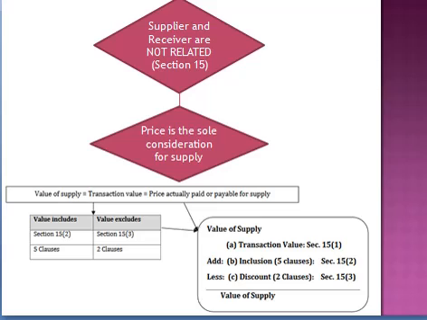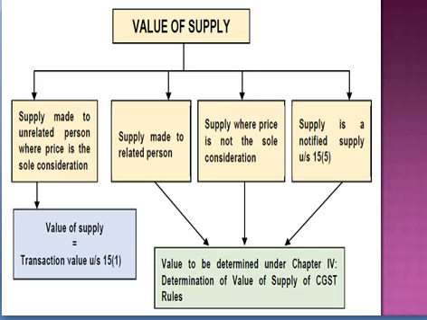In my last class, I have already told you that there are various situations for calculating the value of supply, but the remaining 3 portions are not covered in the CA IPCC level. So we will not be studying those topics. We will be just focusing on the first topic, which is calculation of transaction value, and then there are certain additions and certain exclusions. This is the portion which is covered in the CA IPCC level.